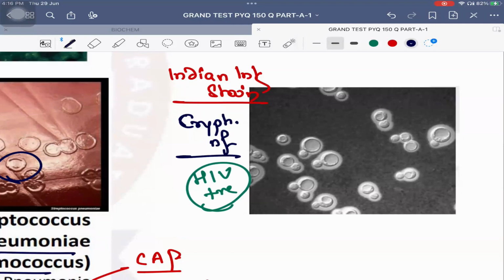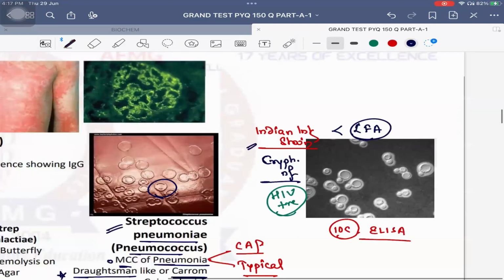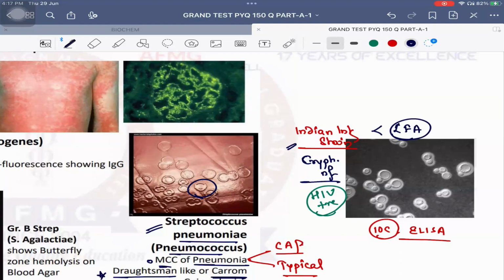Important is a question in August 2020. Which is the rapid method for diagnosis of cryptococcal meningitis? So it should not be India ink stain. Many people immediately marked India ink stain. Better is lateral flow assay for cryptococcal antigen. Better rapid test is a lateral flow assay for cryptococcal antigen. And investigation of choice will be ELISA. Better rapid test is lateral flow assay. Overall better is ELISA. No issues with this. Don't make a mistake with it. Remember this.